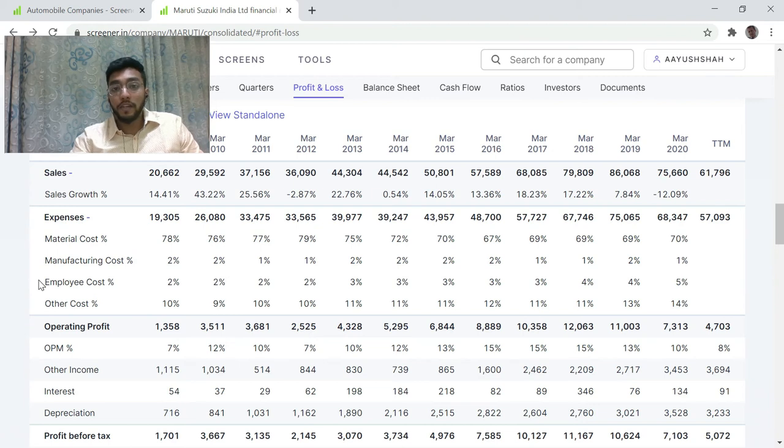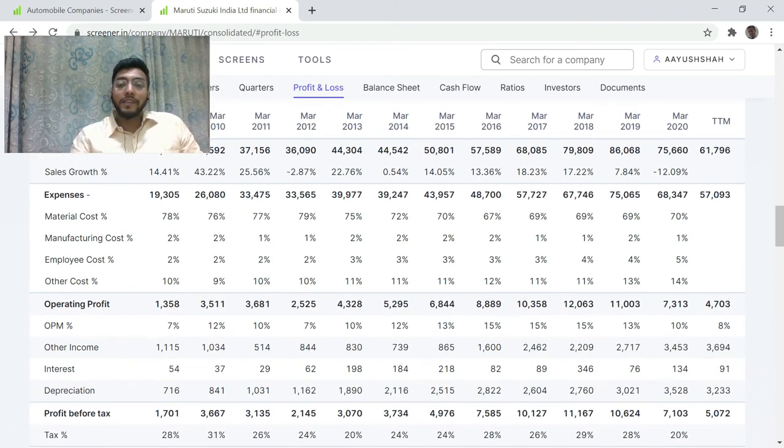But as I said earlier, P&L is a standardized thing, but the point being that cost of plant and machinery will be covered over here in case of a manufacturing concern, and hence this manufacturing cost is hardly 1-2%, some oil or lubricants. Then moving on to employee cost and other cost. It is important to note just the trend of it, and as a retail investor, the amount will be less significant when compared to the total revenue.